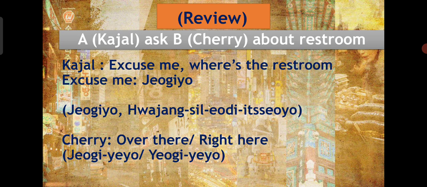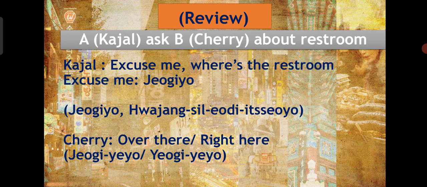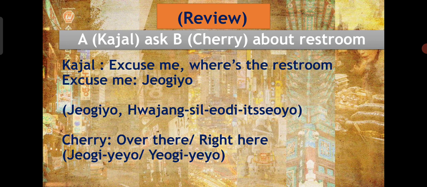So excuse me, where is the restroom means 저기요 화장실 어디 있어요? Repeat after me. 저기요 화장실 어디 있어요?